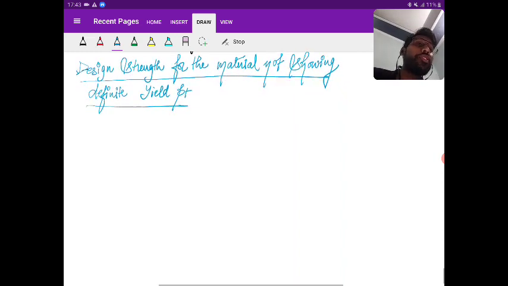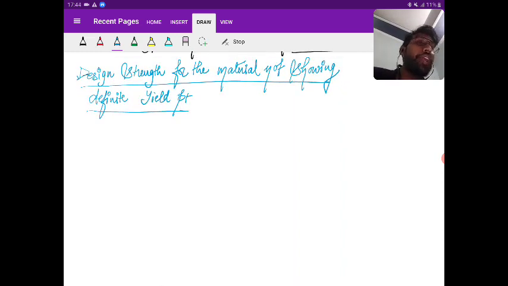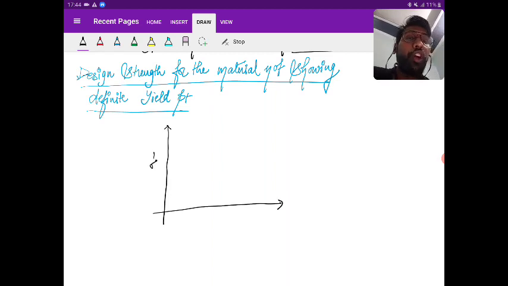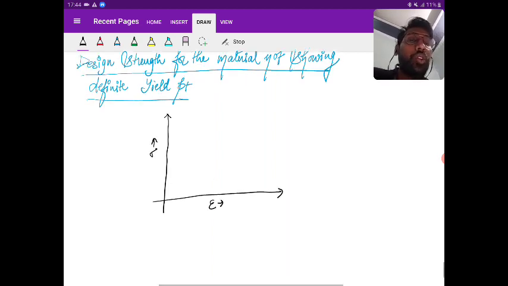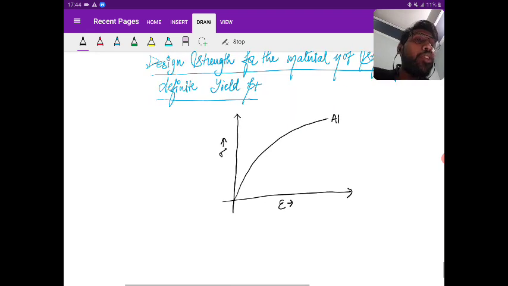So try to understand this. Most of the materials like aluminium, copper, brass, bronze don't show the definite yield point. And if it is a ductile material, we need to design for the yield point, right? So how are we going to design in such a case? Suppose I am going to draw the stress strain curve for aluminium. So for the aluminium, there is a failure strain.